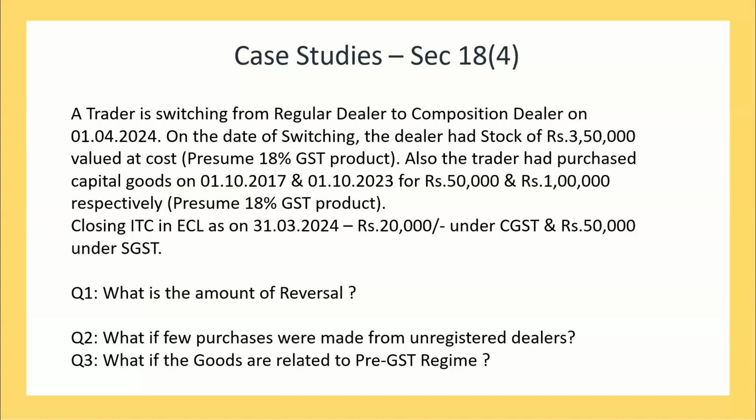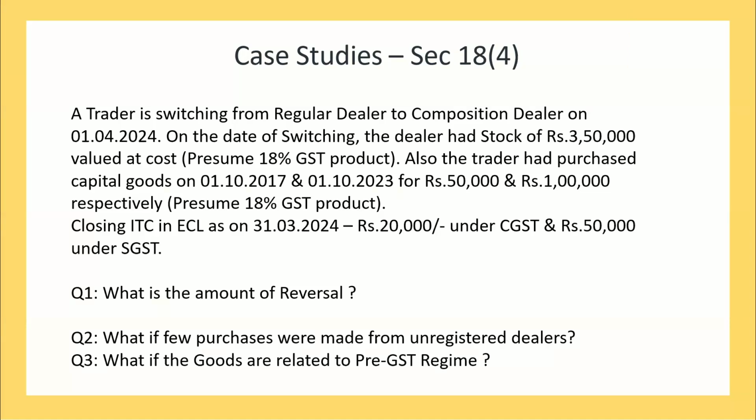I think because we are not sure how much we have purchased from registered and unregistered, the reversal can be done on 3.5. Okay. But if we know that 1.5 lakhs is purchased from an unregistered dealer and 2 lakhs is purchased from a registered dealer.